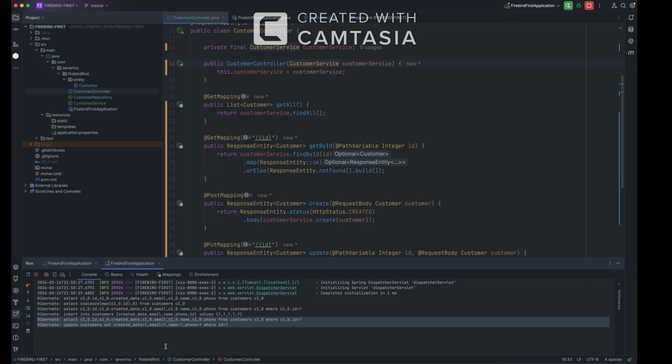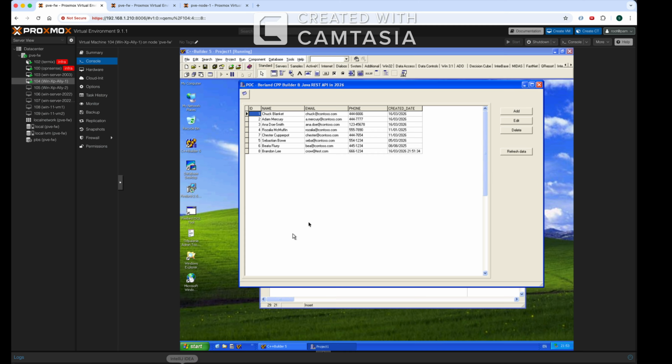Also, we have new logs from Hibernate. And if I go to XP and now refresh, we should see Chuck's details updated. So yeah, we see Chuck Norris and Contoso.com. So yeah, that was actually fun to do. So C++ is still kind of useful for fun, of course.